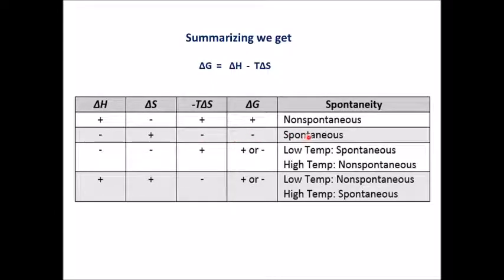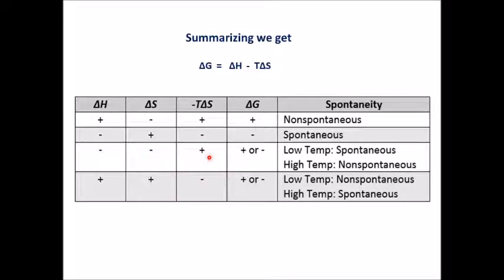The process is said to be spontaneous. Again, when delta H is negative, that is the change in enthalpy of the reaction is negative, then it is an exothermic reaction. Delta S is negative, that means there is a decrease in the entropy.